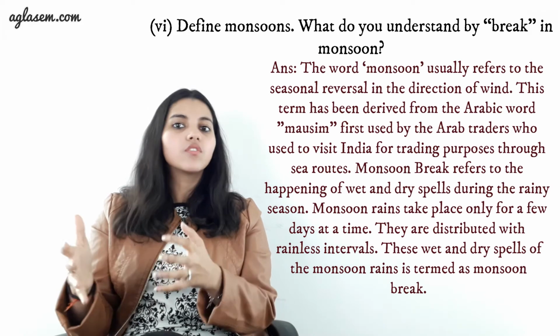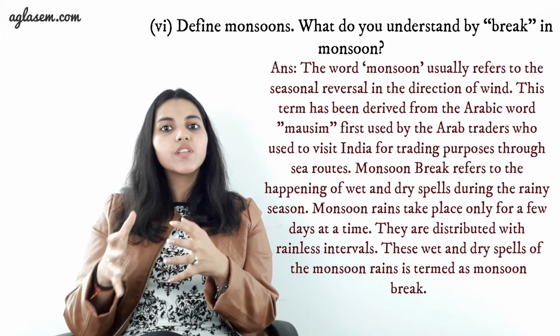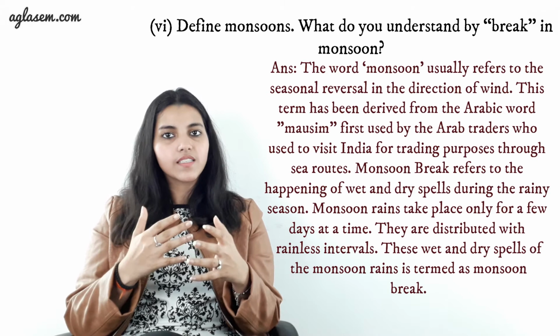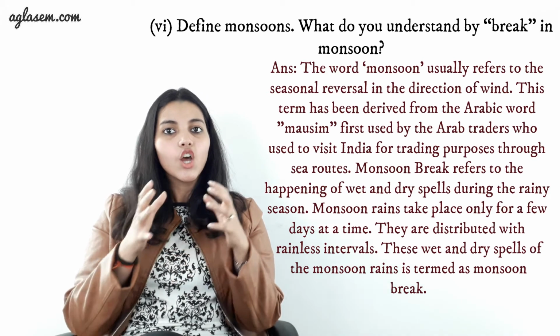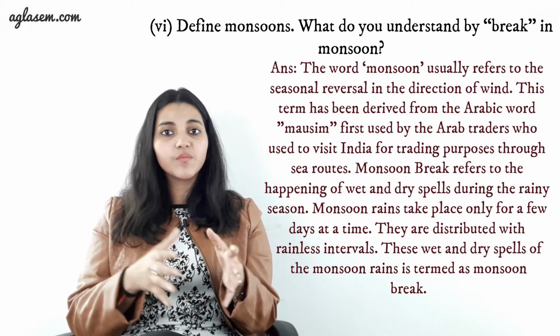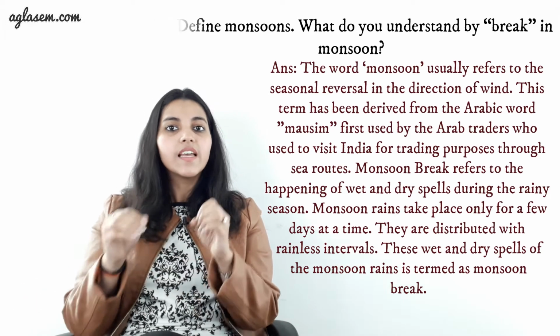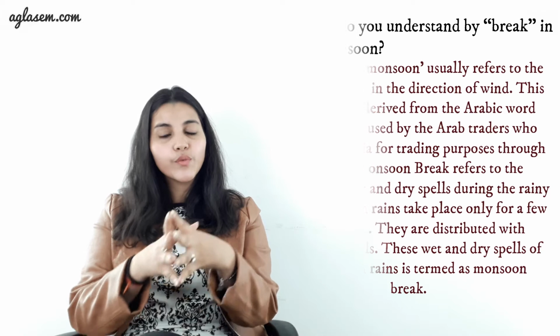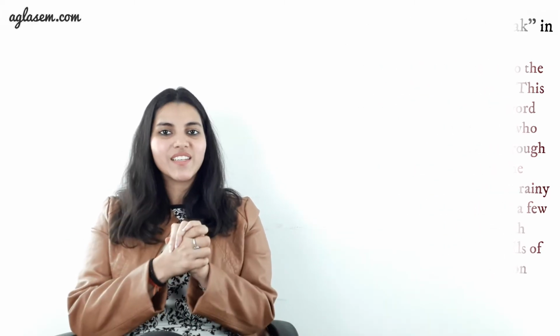Now coming to what are monsoon breaks, they refer to the happening of wet and dry spells during the rainy season. Monsoon rains take place only for a few days at a time. They are interspersed with rainless intervals. These wet and dry spells of the monsoon rain are termed as monsoon break.